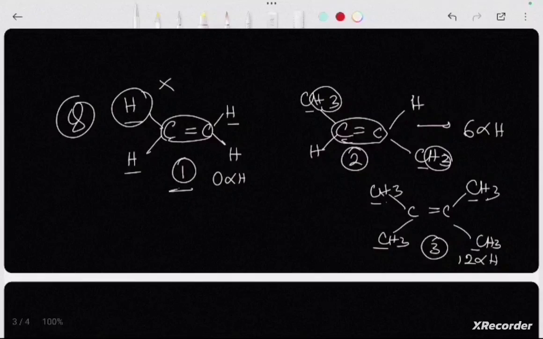So there are no hyperconjugating structures in 1, there are 6 in 2, and there are 12 in 3. And I also said that the stability is directly proportional to the number of hyperconjugating structures, which shows that the stability of 3 is more than 2, which is greater than 1.